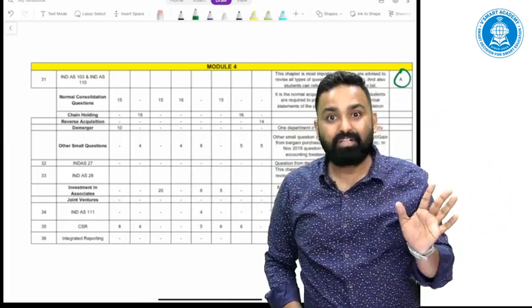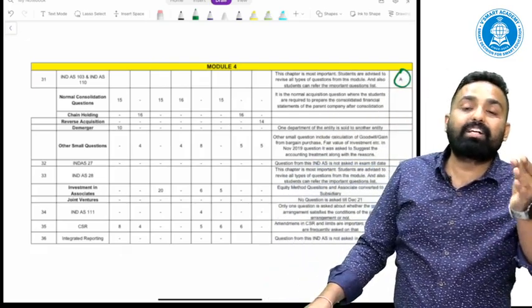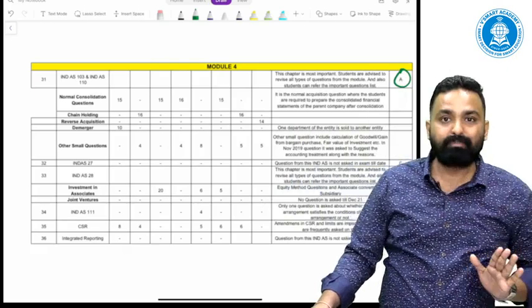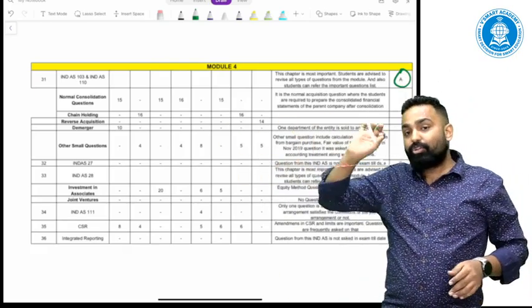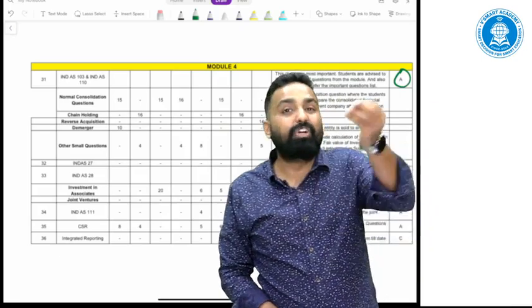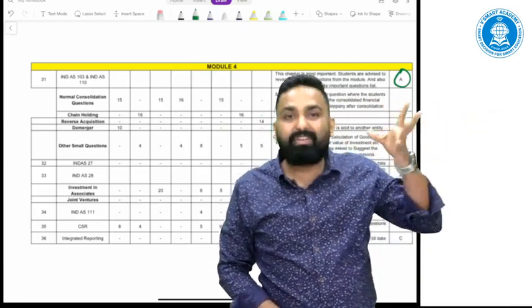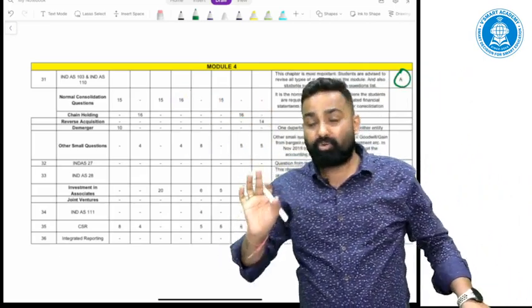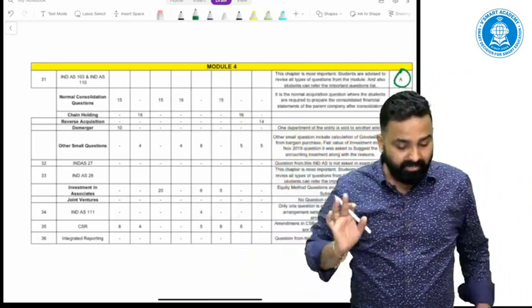They have asked consolidation-based questions, but practical questions which actually come from Ind AS 103. So no single theory question of Ind AS 110, like based on control definition, power definition, or acquisition, has been asked. So cover Ind AS 110 properly this time.